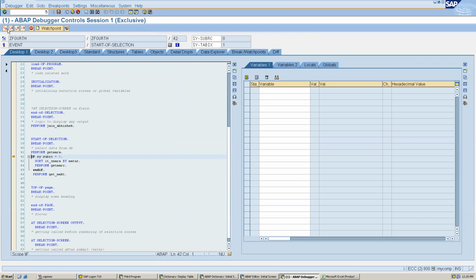Now if I do F5 or F6, it will work the same because this is a single statement, but here again we have a perform. If I click F5, it will go inside this. If I do not want to debug this perform, because I know it is working fine, I can press F6, from our keyboard or from here also. When I do F6, it will execute this function, but it will not